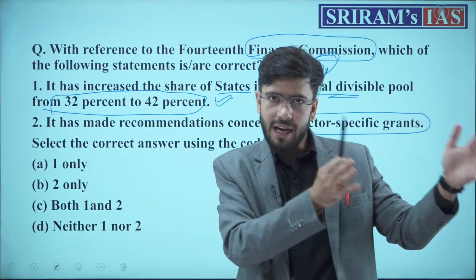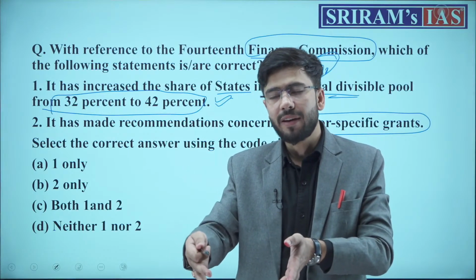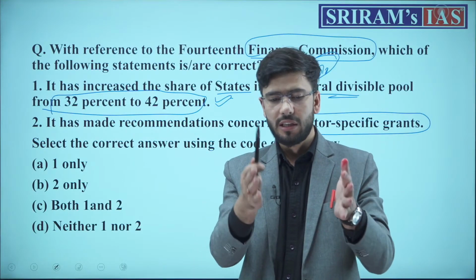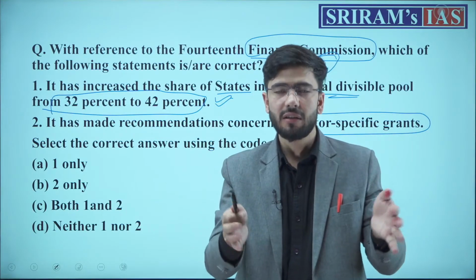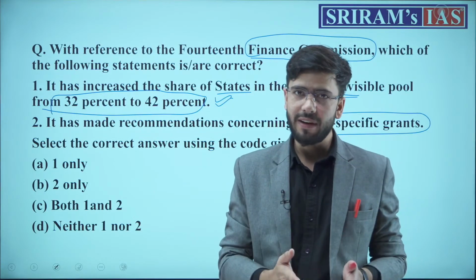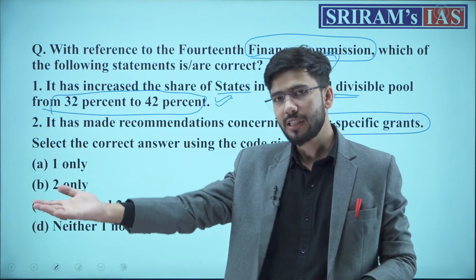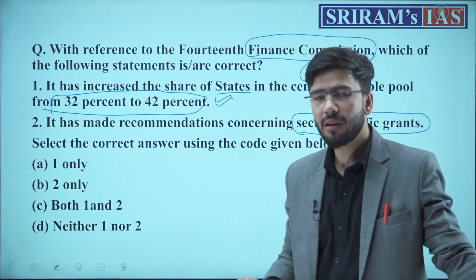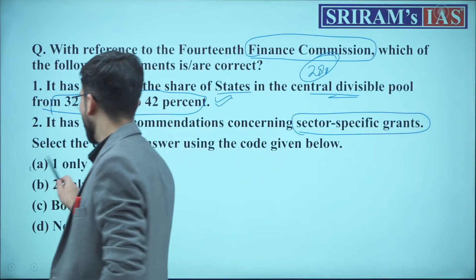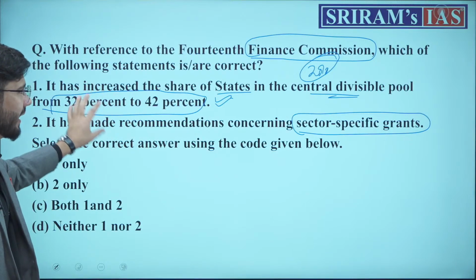So you should deal with the 14th, 15th and 16th, three finance commissions, along with the one that comes after, the 17th, because currently the recommendations of the 15th Finance Commission are actually in work. We should have knowledge of the 14th, and we should be knowing about the 16th. When its recommendations come, we should read about that also. Now, the answer was A, obviously. Why? Because the second statement is about the 13th Finance Commission.